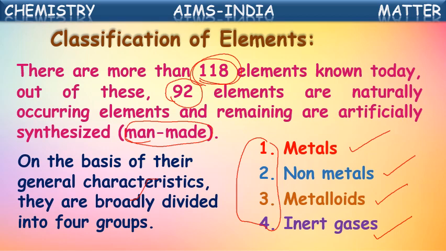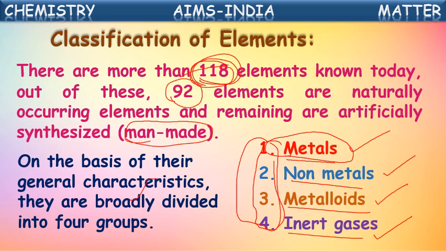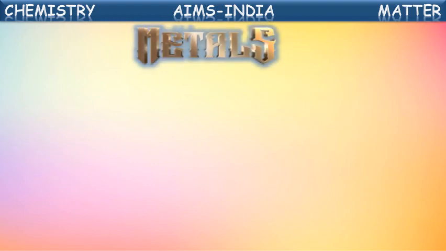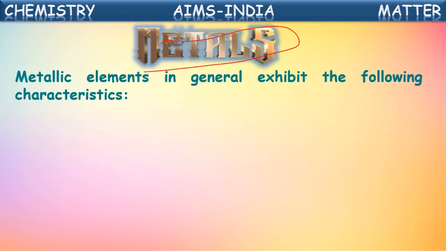Again, in the elements, based on their unique properties, all the 118 elements are broadly divided into four categories. First one is metals, non-metals, metalloids and inert gases. Let us see what is meant by metal here. Now we are going to learn about these metals. What is meant by a metal?